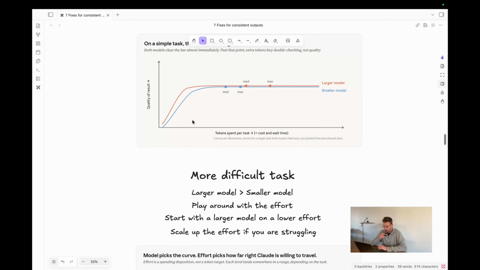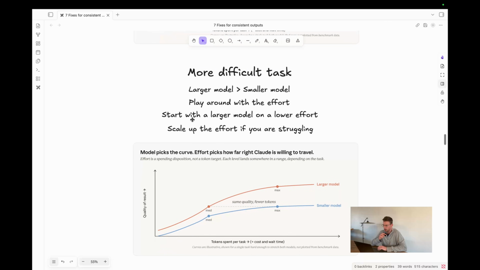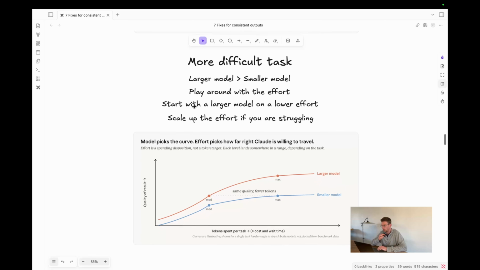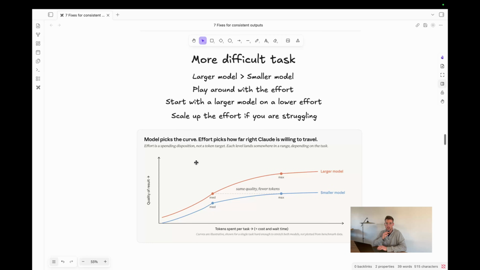But for a more difficult task, the picture changes a bit. So here I've written that the larger model is now significantly better than the smaller model. And what you want to do now is play around with the effort levels. So if we look at the curve here, the reason I say we should play around with the effort levels is that the larger model is just clearly better than the smaller model in terms of the quality of the result, right?